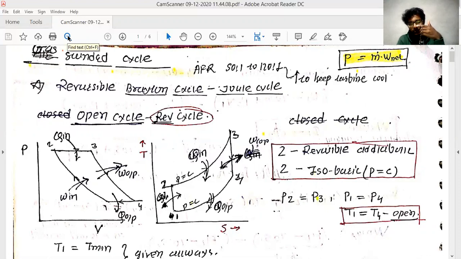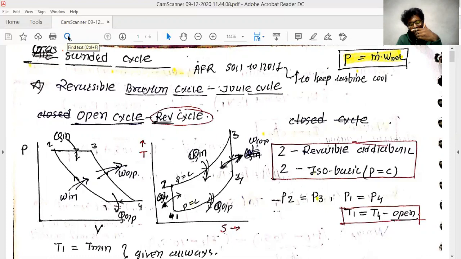If you take the example of the Carnot cycle, it has two isothermal processes and two adiabatic processes. Take this Carnot cycle on the TS diagram, where it is a simple rectangle.